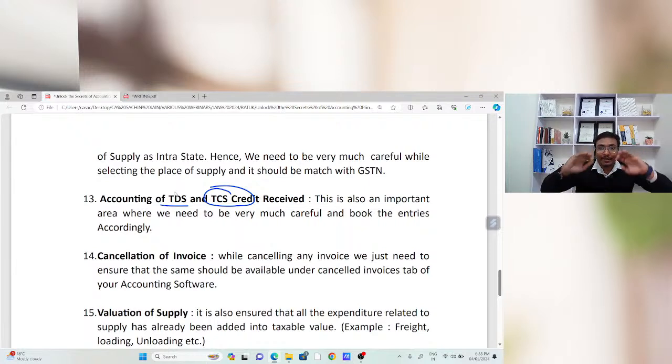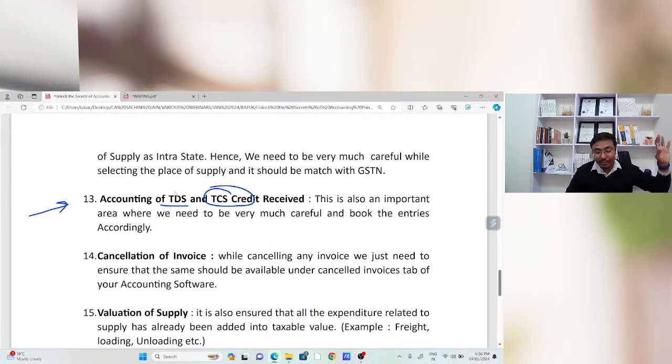When I file the same, I will receive the cash in my electronic cash ledger. So you just need to check that TDS credit and TCS credit statement on a quarterly or half yearly basis, and you need to book that particular thing in your books of accounts as well.